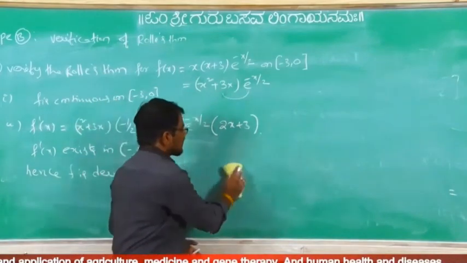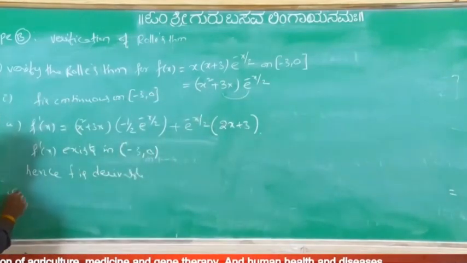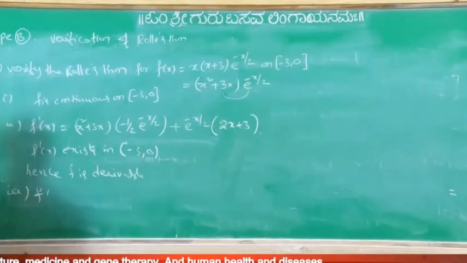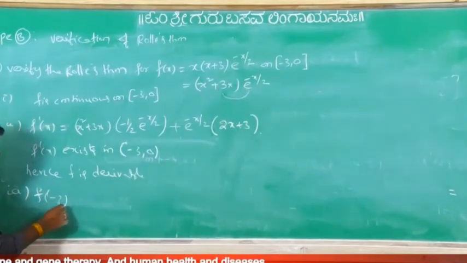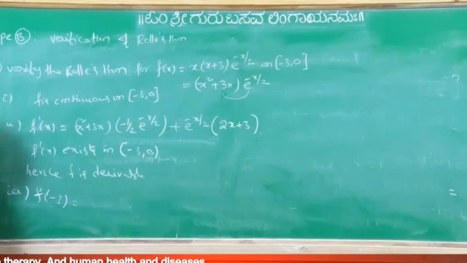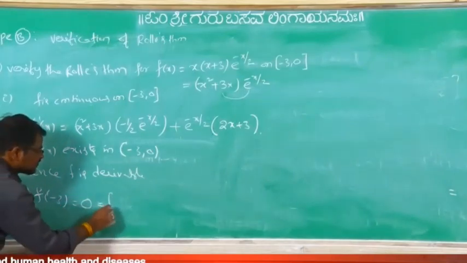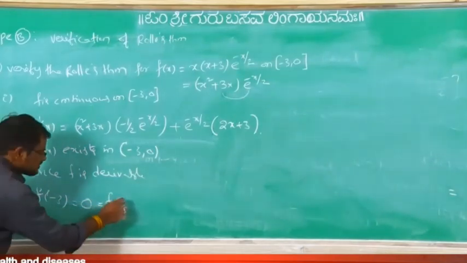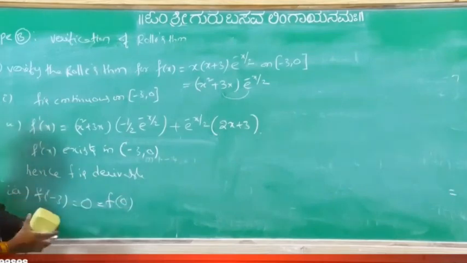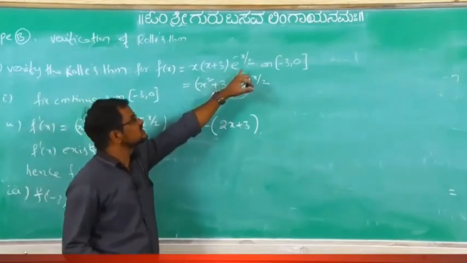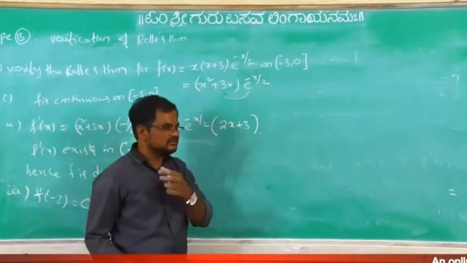Next, third one: f of minus 3, substitute 0, that is equal to f of 0. 0 into something, because this is an exponential function, not equal to 0.